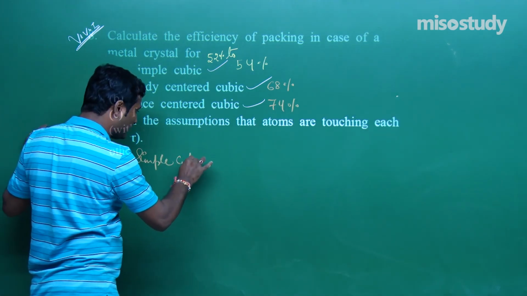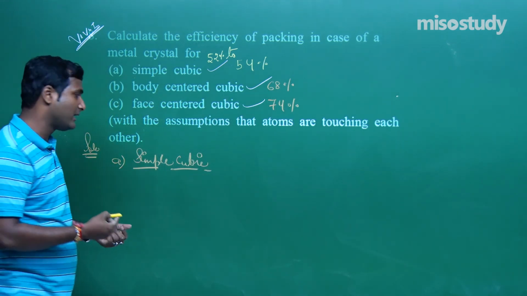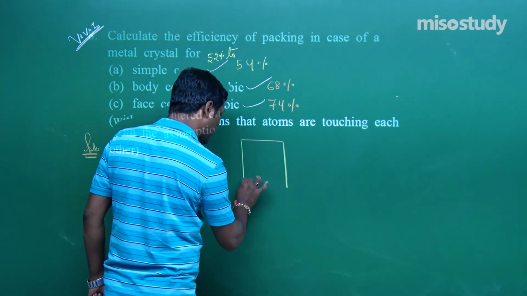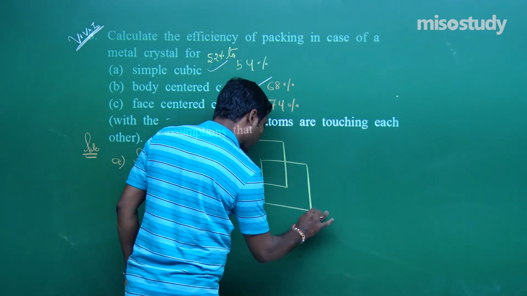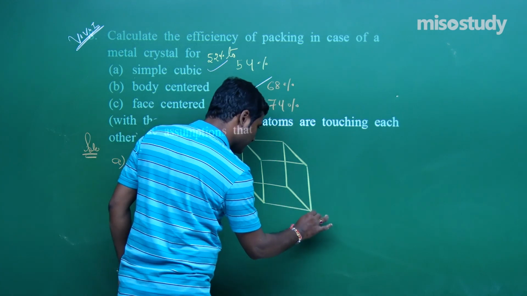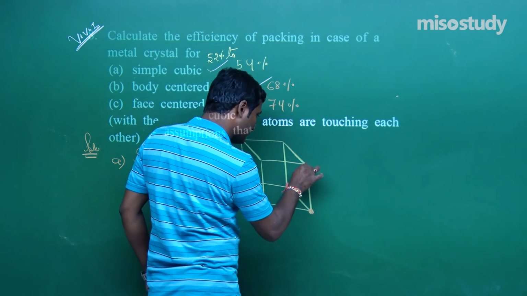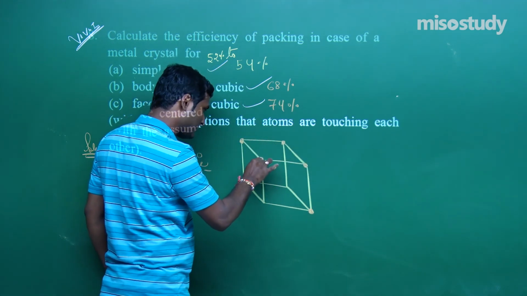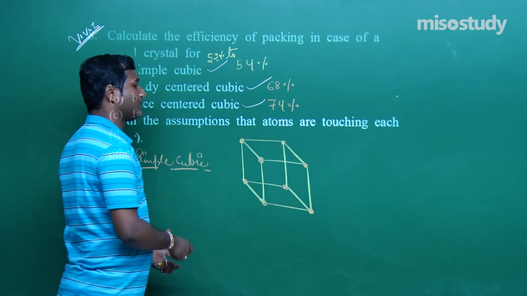If there is a simple cubic given here, listen carefully, then what will happen? Again I am repeating those things, and definitely it will help you a lot. This is the simple cubic. Particles are only at the corners, my friend. Am I right?